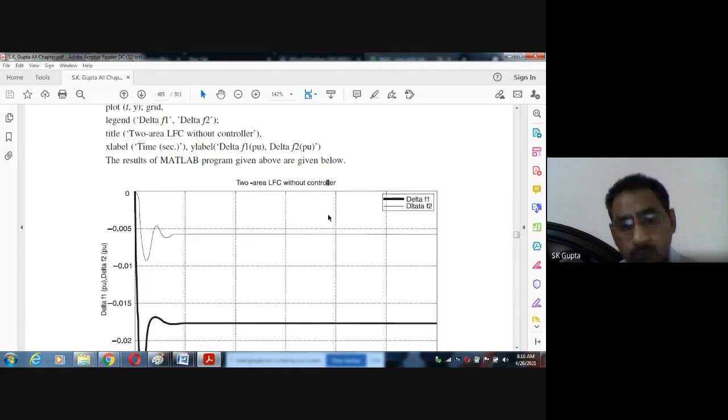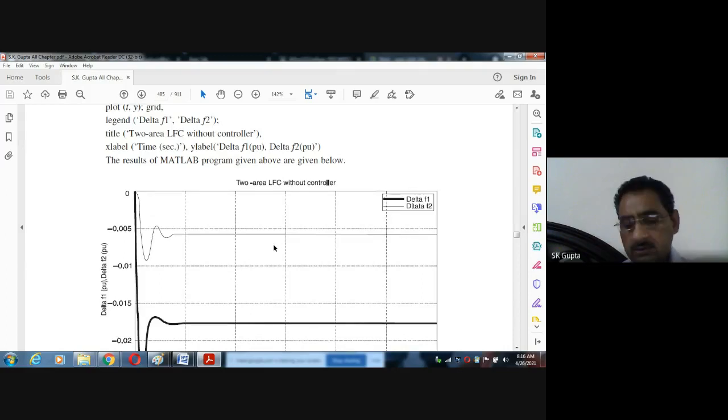Steady state means after a long time, after a few time constants, the change in frequency remains. But we actually don't want this change. We want that as soon as the disturbance is over, the demand change is over, finally the frequency should also come back to 50 hertz. Means no change should be there from the normal frequency. So this should be 50 hertz.